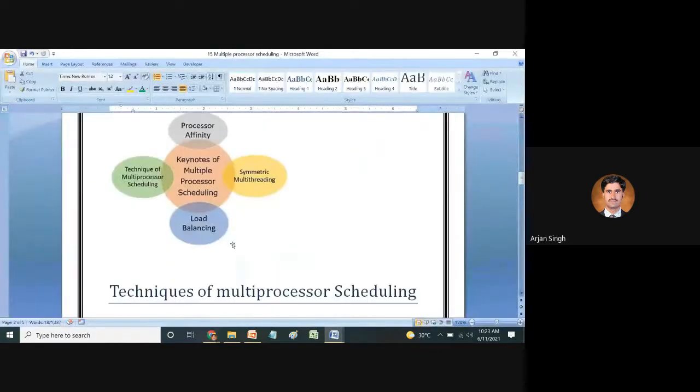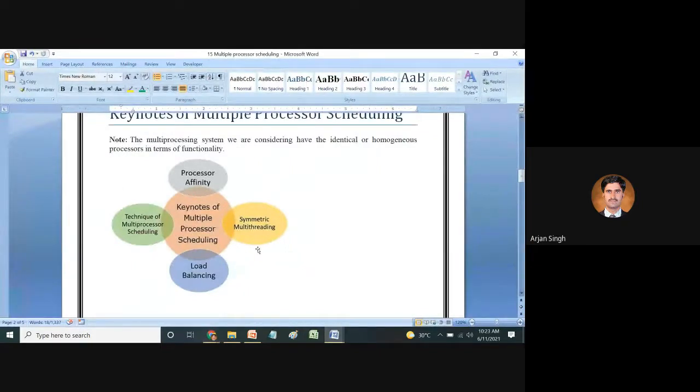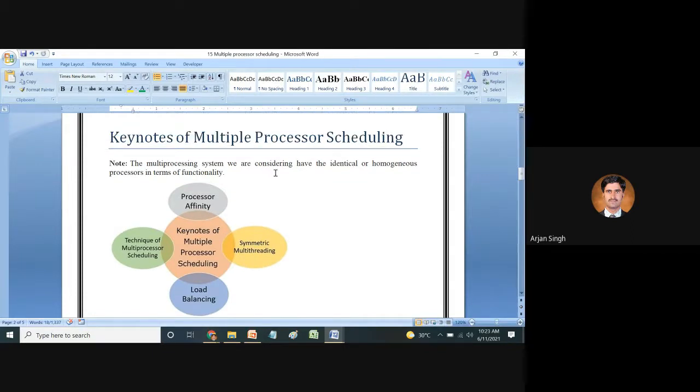Now, there is processor affinity. In the keynotes of multiple processor scheduling, processor affinity is there, the symmetric multithreading concept is there, and load balancing is there. These are the keynotes when we discuss multiple processor scheduling.